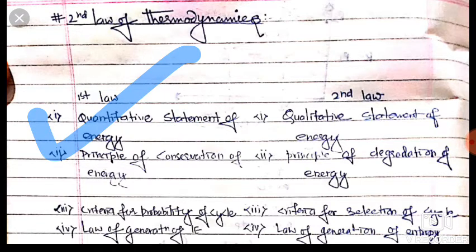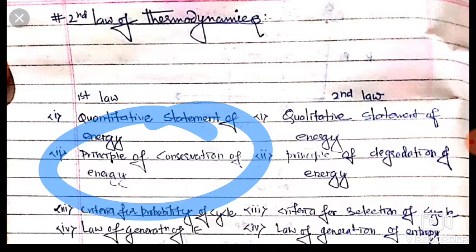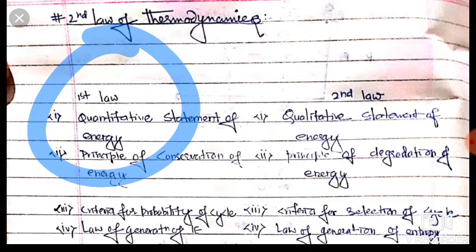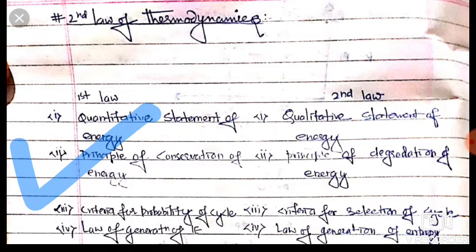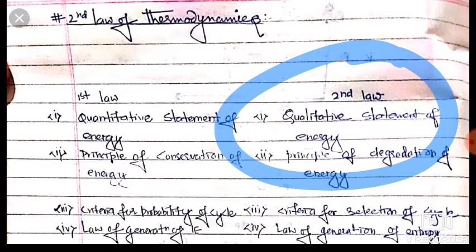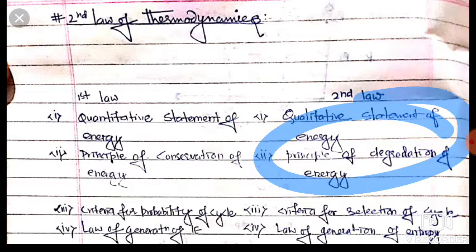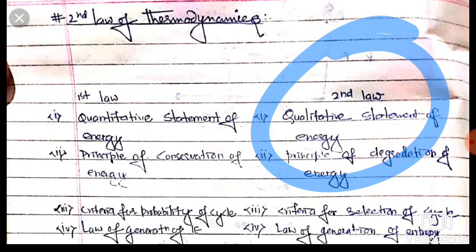Dear friends, second one is principle of conservation of energy. Our first law is principle of conservation of energy, as I already explained in first law, and our second law gives principle of degradation of energy, which means if we supply heat to system, it gives us work, but some amount of energy is rejected, and that rejected energy is degradation of energy. So our second law gives idea about that.